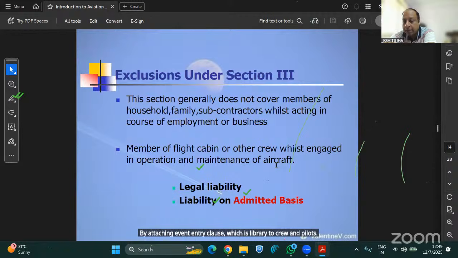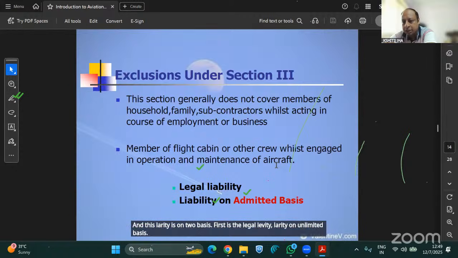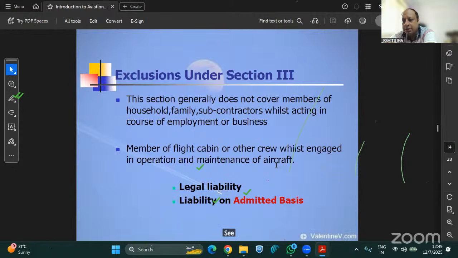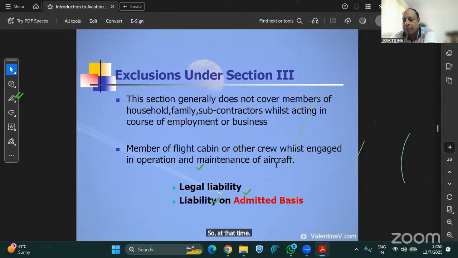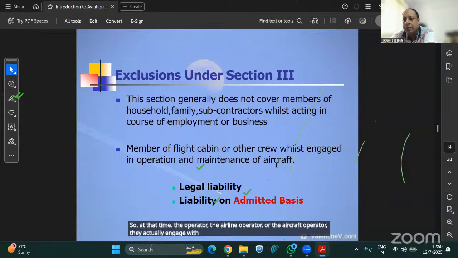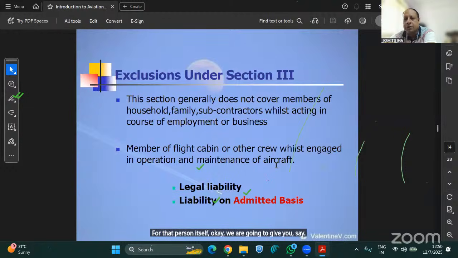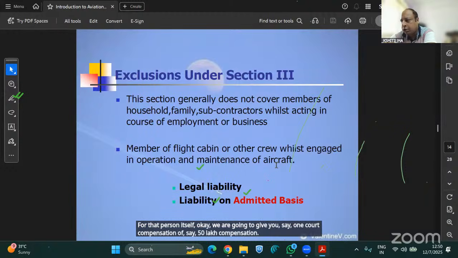And this liability is on two bases. First is legal liability on admitted basis. This is very important to understand. What is admitted basis? Admitted basis stands when there is a loss of a third party or a passenger, or any third party bodily injury or damage is happening. At that time, the aircraft operator actually engages with that person or the legal heirs and says, okay, we are going to give you, say, 1 crore or 50 lakh compensation in case of this damage.